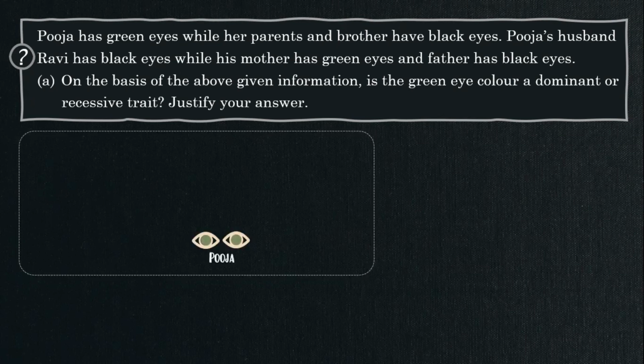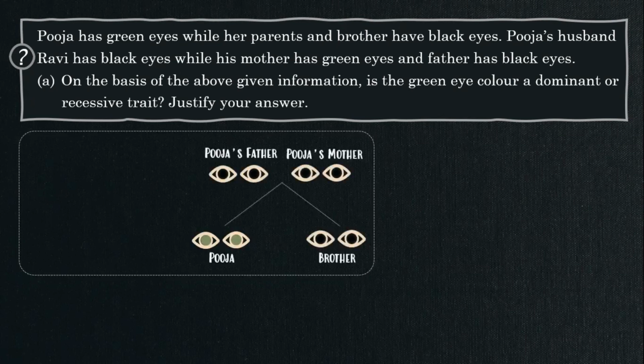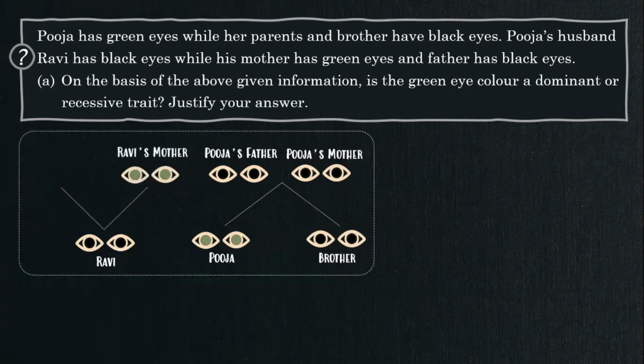Here is Pooja with green eye color. Pooja's parents and brother have black eye color. Here is Pooja's husband Ravi with black eye color. Ravi's mother has green eye color and Ravi's father has black eye color. Pooja's parents have black eye color, but still she got green eyes. In case of Ravi, his father has black eyes and mother has green eyes, but still he got black eyes,